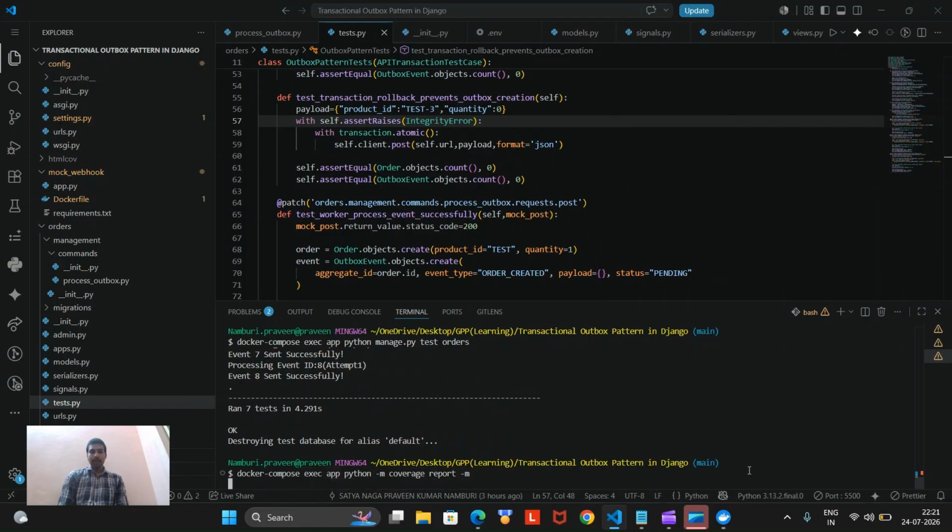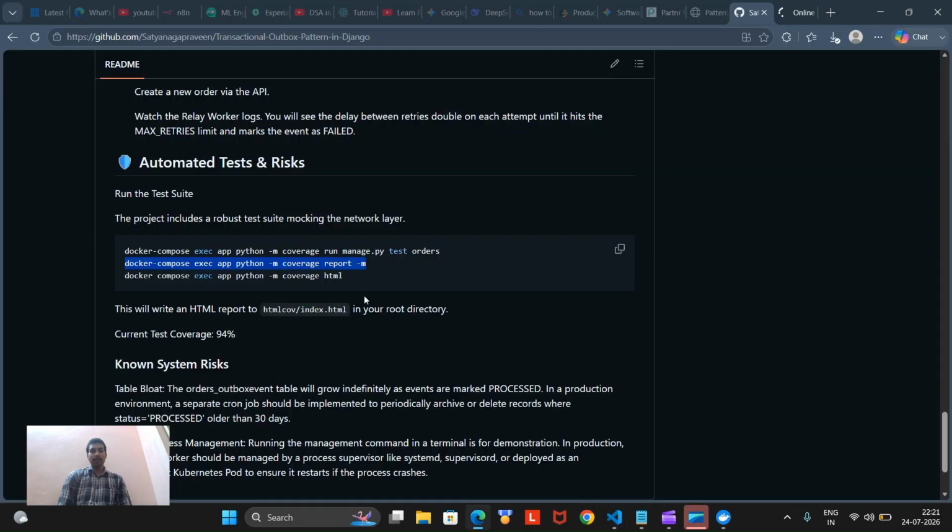So this will create a report about our testing strategy, and it can also be viewed in an HTML page. By running this command, you can see the HTML documentation.